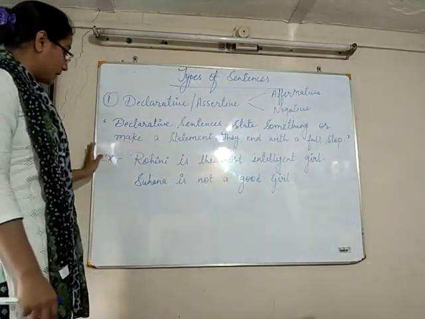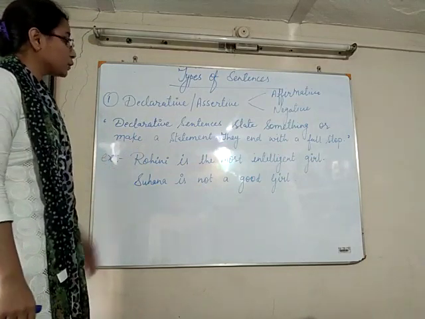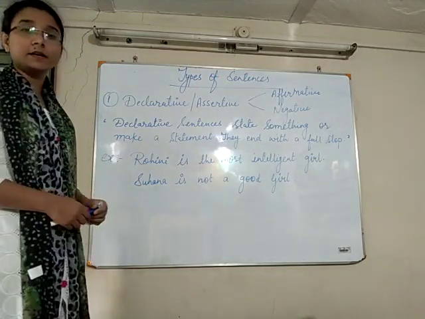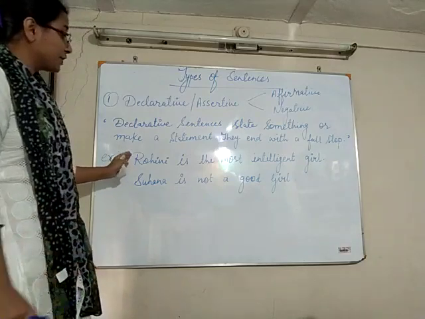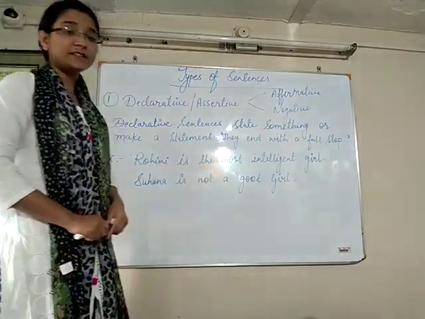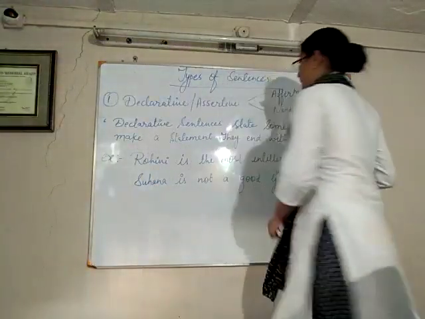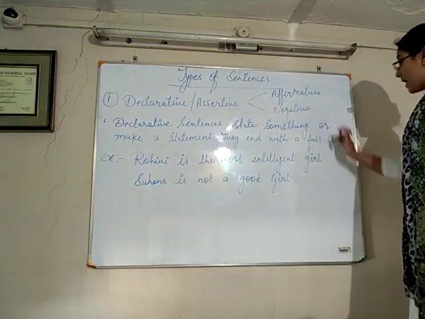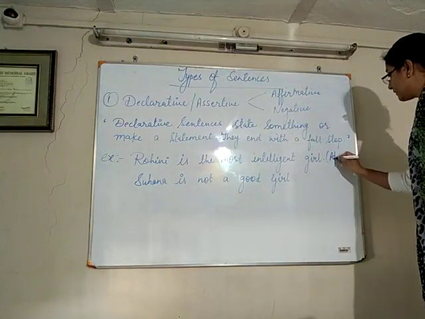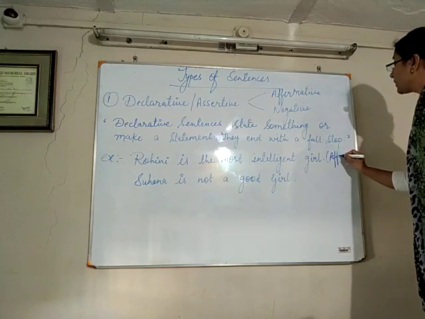Here I gave the examples, like first one is Rohini is the most intelligent girl. Rohini is the most intelligent girl. This sentence is declarative, but it is affirmative. In declarative, it will be considered as an affirmative sentence.